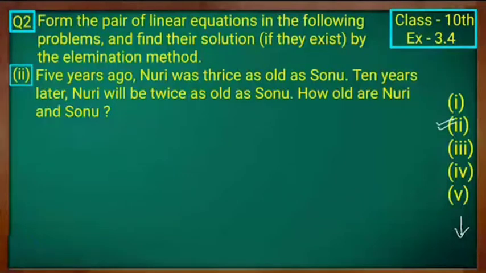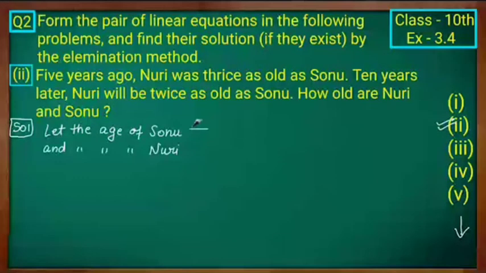So which one should you take as x and which one as y? Sonu's age you take as x, and Nuri's age you take as y. Clear? So let the age of Sonu be x and the age of Nuri be y. Clear?